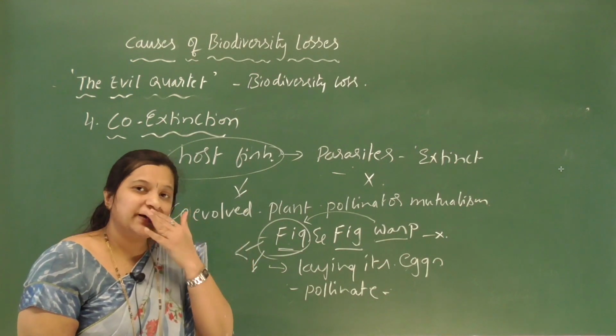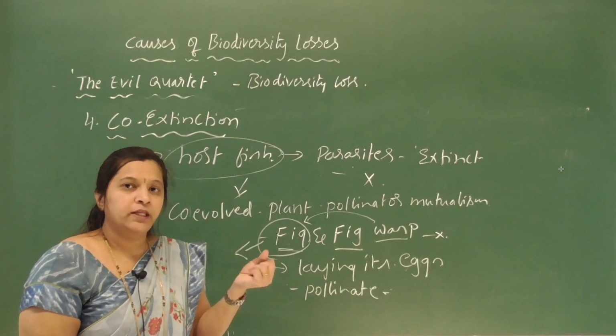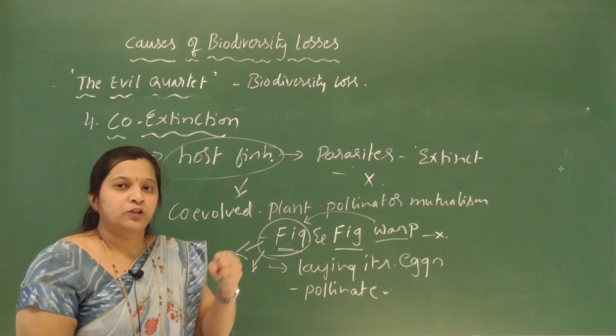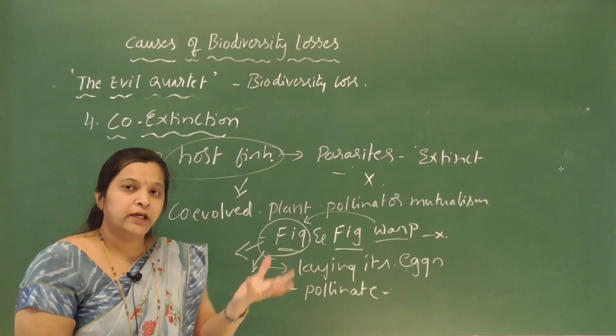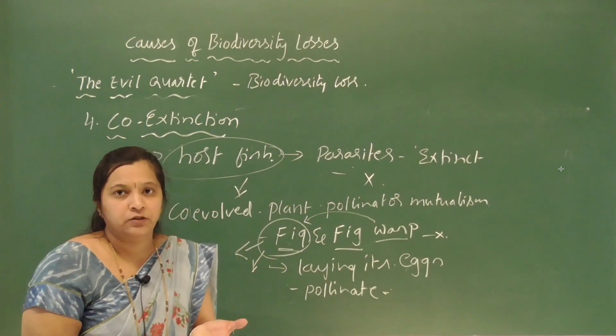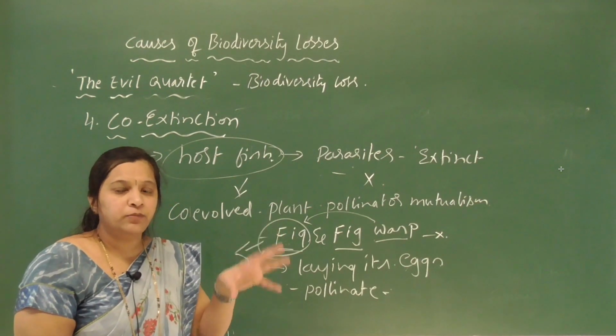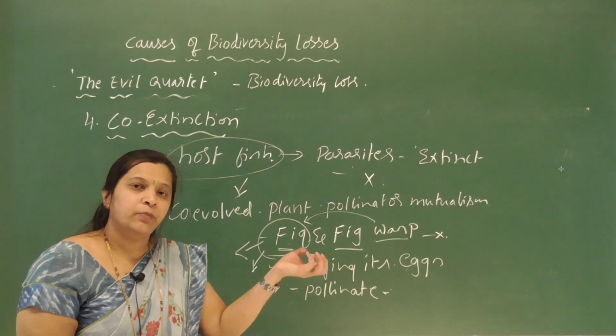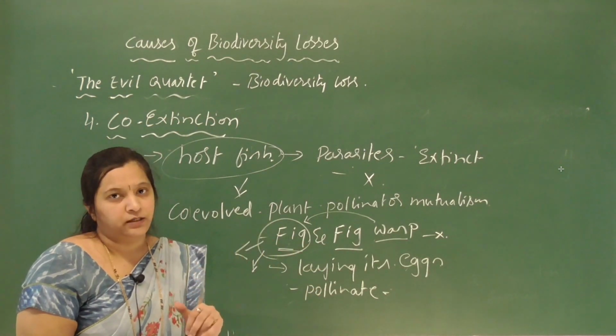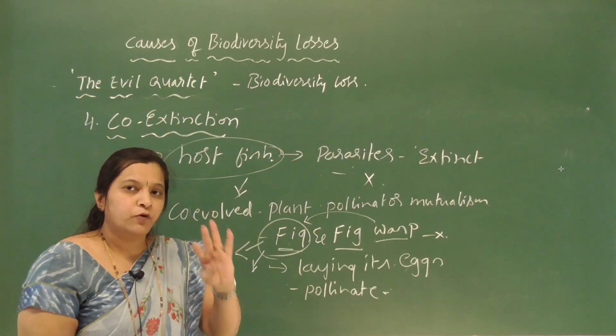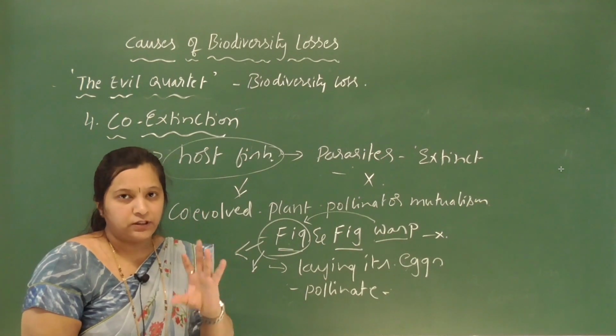One more is alien species invasion: when exotic species are introduced, they become invasive and kill many native species. The last one is co-extinction: when one organism becomes extinct, the other organism depending on it also becomes extinct. So these are the four major causes of biodiversity loss.